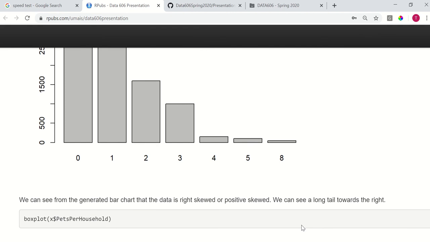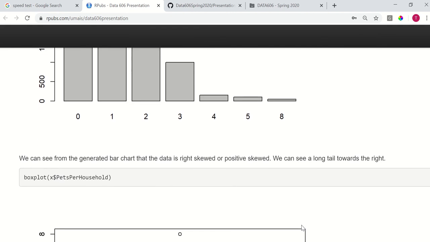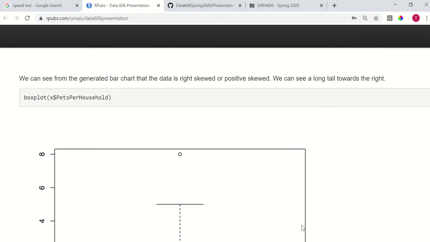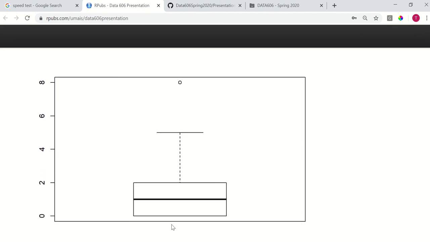You can see the long tail towards the right. Then I also drew a box plot, which shows us the IQR and the median. You can see this whisker on the top, which is 1.5 times the IQR, so it goes all the way up to 5.